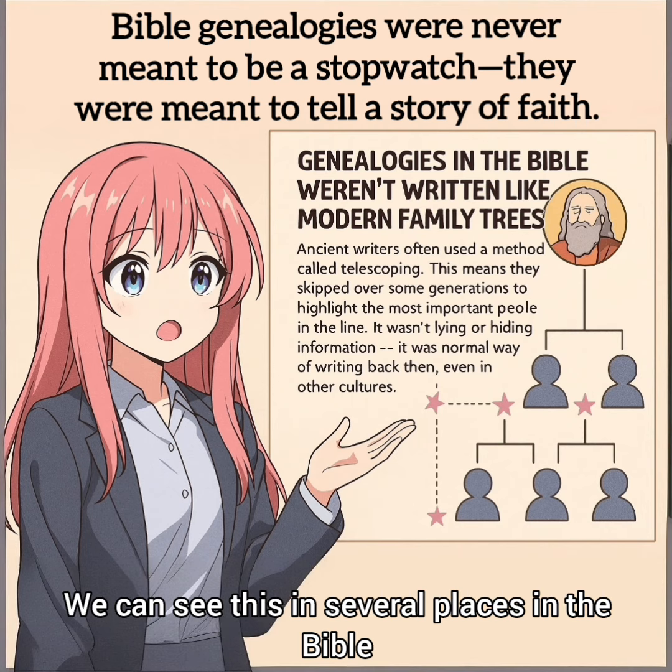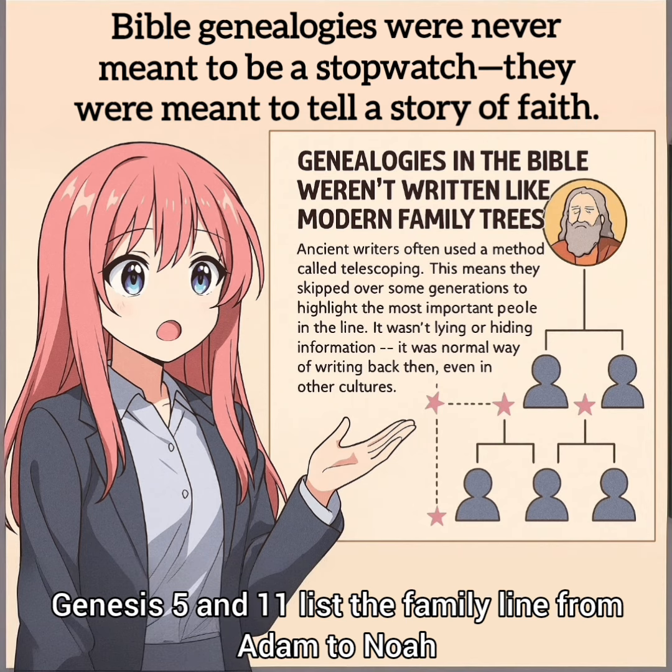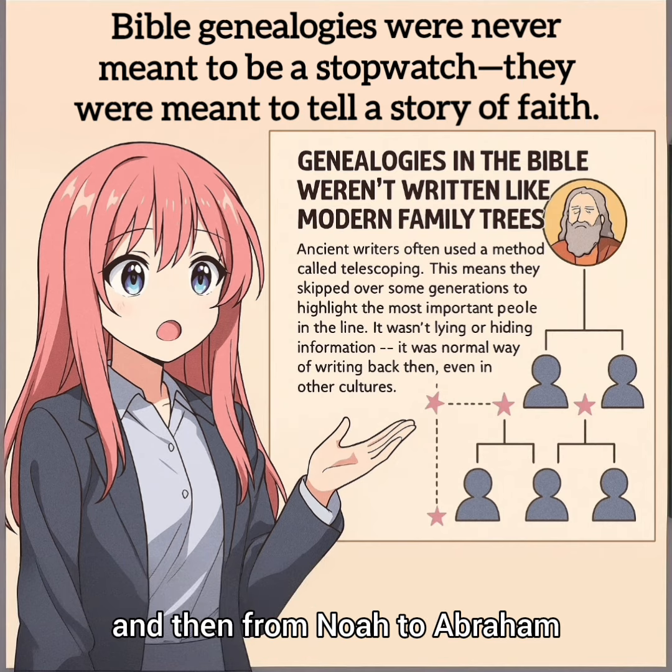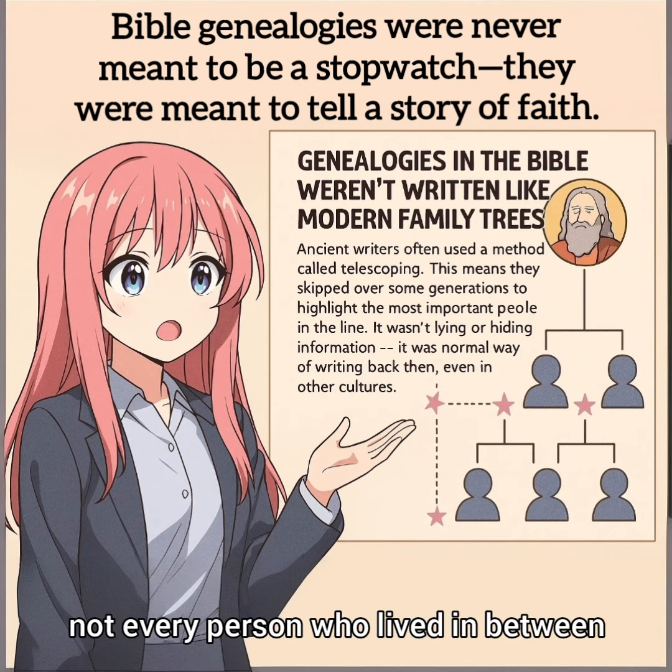We can see this in several places in the Bible. Genesis 5 and 11 list the family line from Adam to Noah, and then from Noah to Abraham. These lists focus on key people, not every person who lived in between.